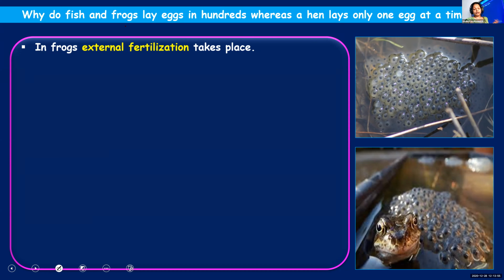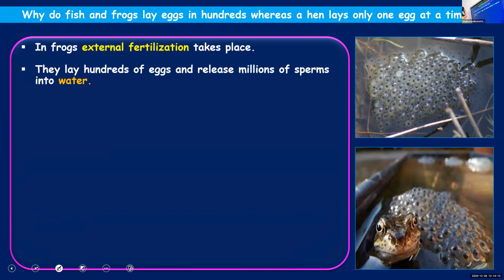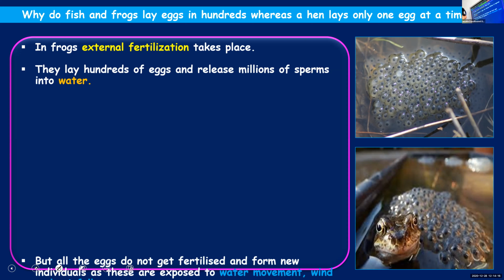So reproduction won't take place. A new organism cannot be formed. So in order to ensure the fertilization of at least a few of them, they are producing the maximum number of eggs. Clear, children? So they lay hundreds of eggs and release millions of sperms into water.